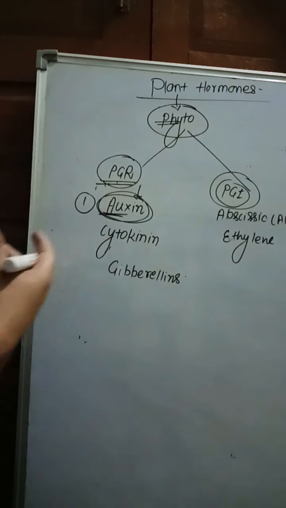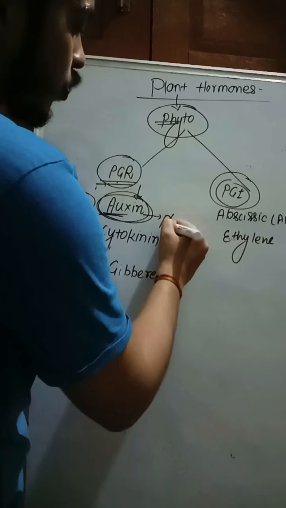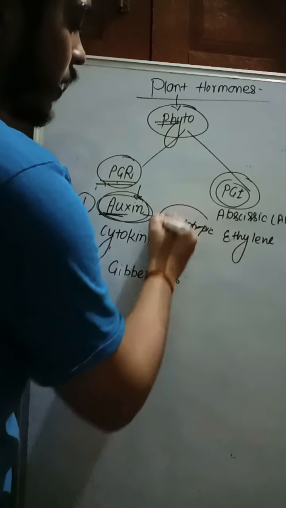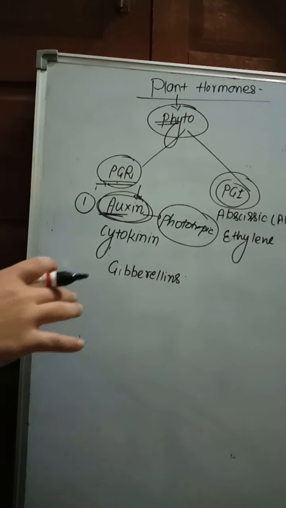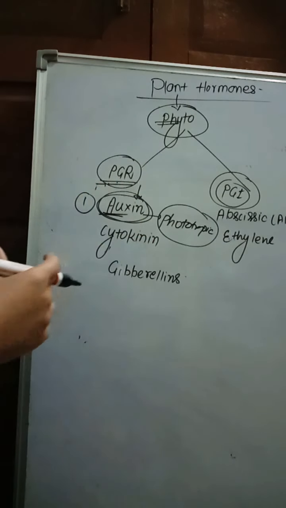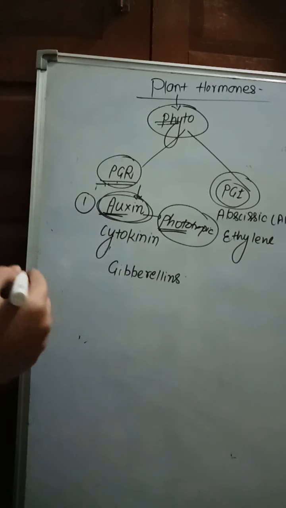Auxin also plays an important role in tropic movement. Like tropic movement, we discuss phototropic. So, what happens in the phototropic? The upper stem part of the plant bends toward the light due to the unequal concentration of auxin. That is the most important, the phototropic movement shown by auxin.